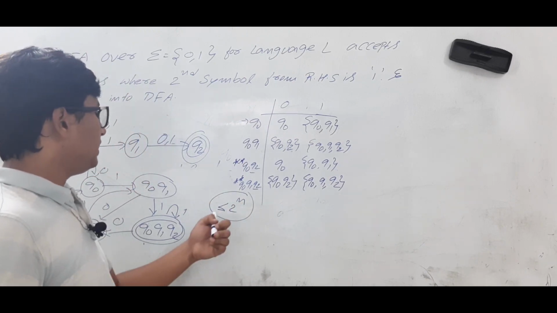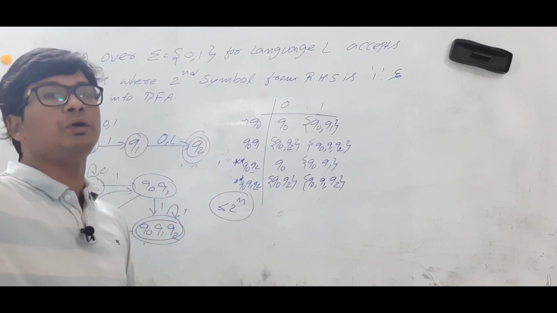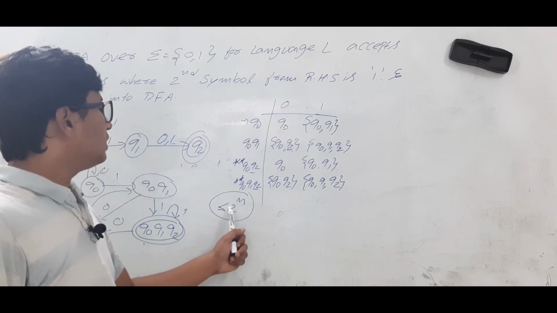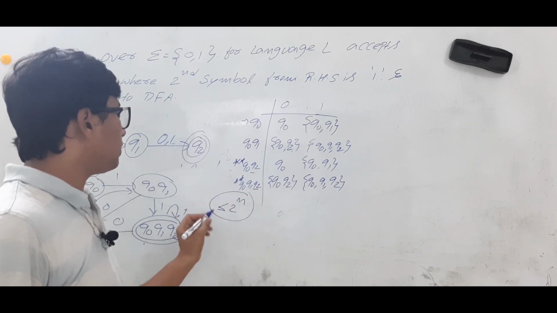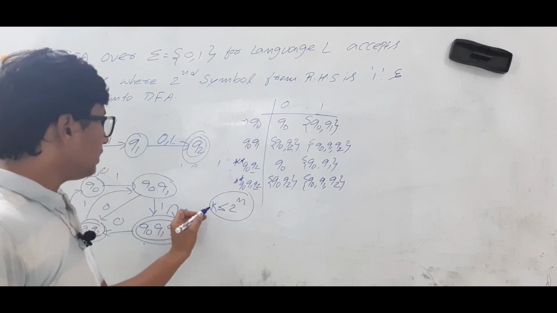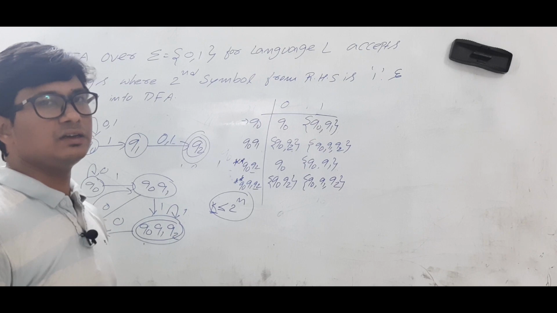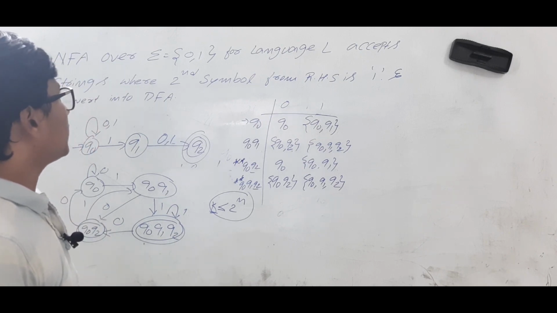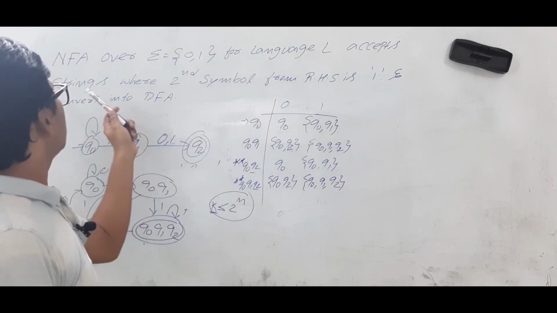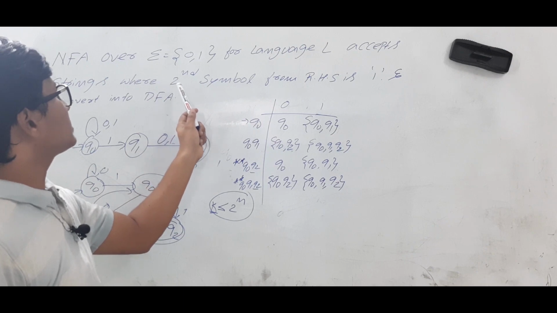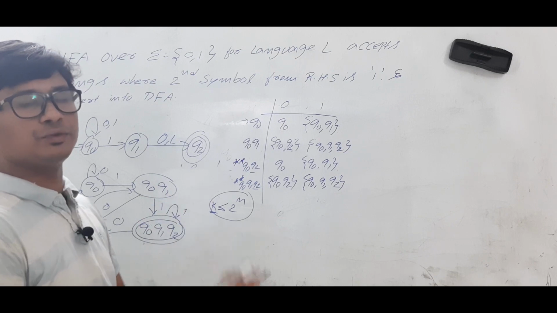Okay. Why is it so? Because NFA can have transition Q0 on sigma, it can go to 2 power Q states. So whenever you are converting to a DFA, you can have a maximum of 2 power n states. Is it clear? So I hope with this example you understood how I have constructed an NFA where the language L accepts the strings where the second symbol from RHS is 1. Then we have discussed converting an NFA to a DFA.